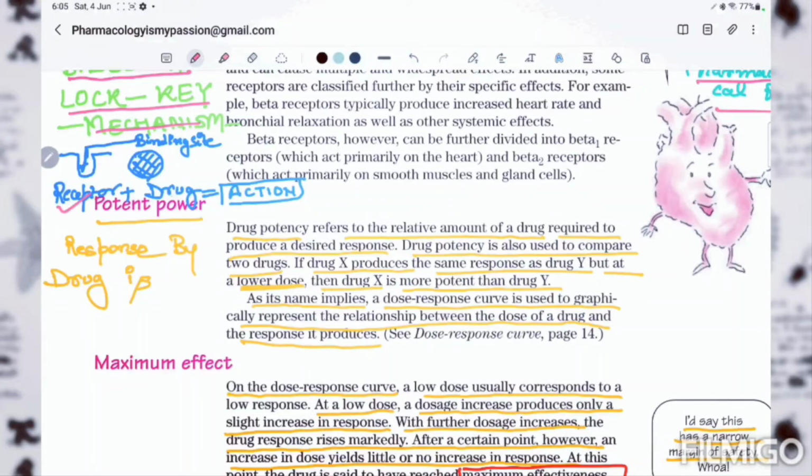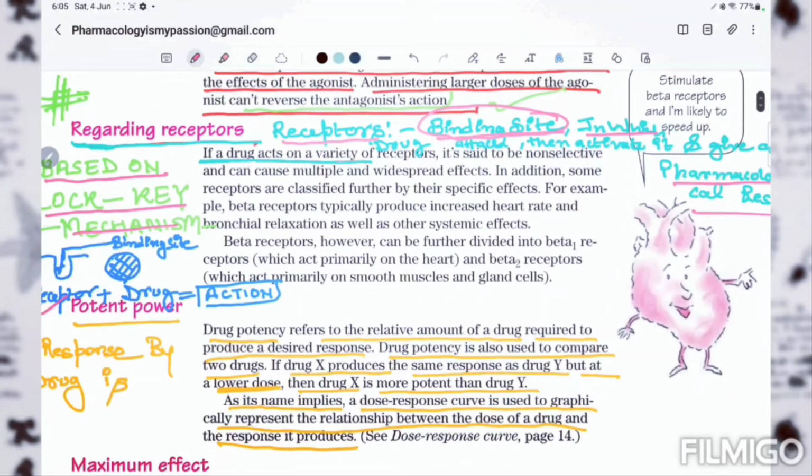Once the drug binds to the receptor, it shows the action. Simple. If a drug acts on a variety of receptors, it's said to be non-selective. There are some drugs which bind to multiple receptors; that kind of drug is called a non-selective drug. But there are some drugs which bind to their specific receptor, and those are called selective drugs. Non-selective drugs can cause multiple and widespread effects, because if a single drug binds to multiple receptors, definitely it will show multiple effects.